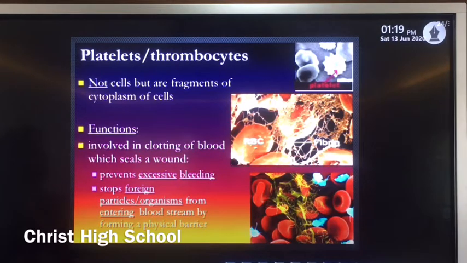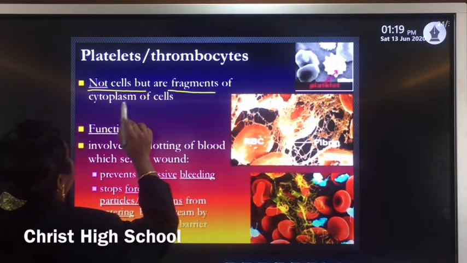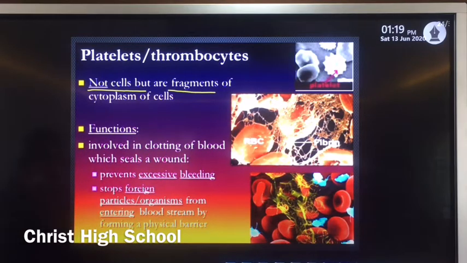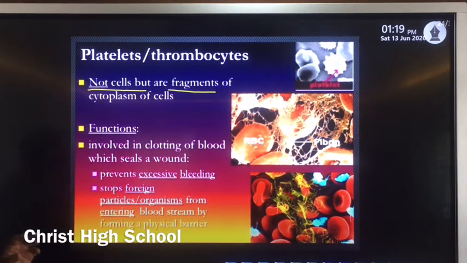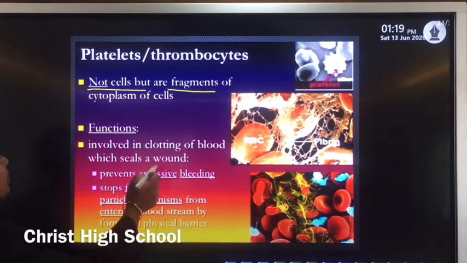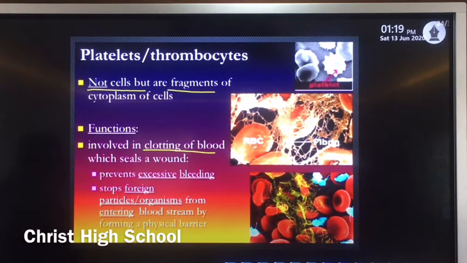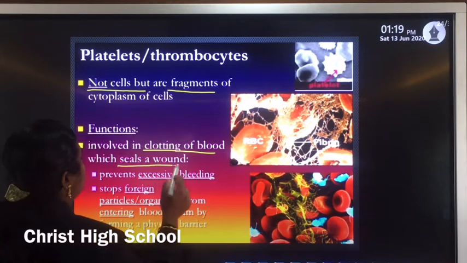Platelets are not cells but fragments of the cytoplasm of cells. They are actually small fragments. Clear? Their main and most important function is clotting of blood. They help to clot blood. If any cut or wound occurs, they seal that wound.